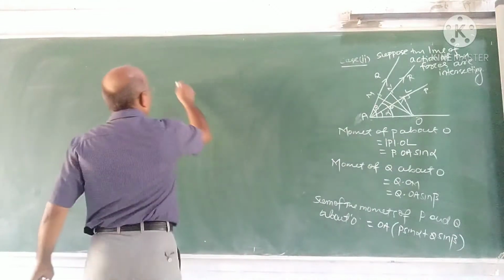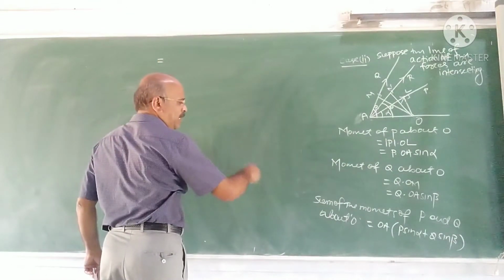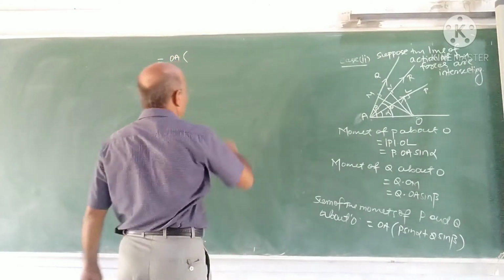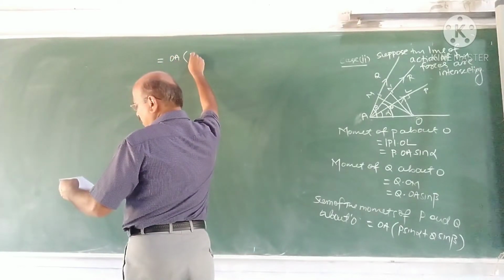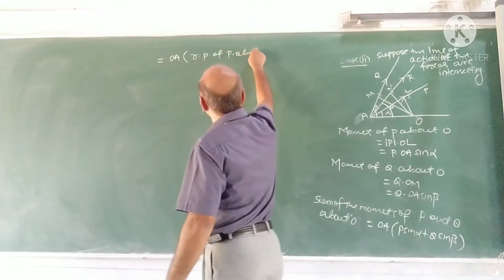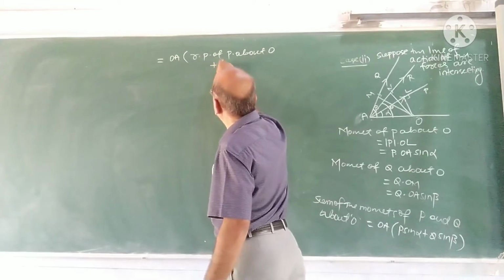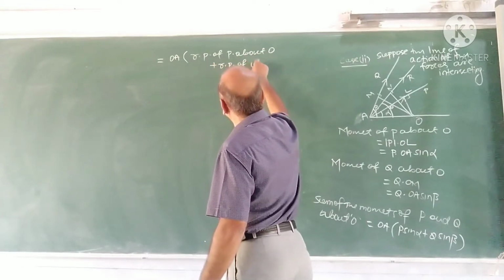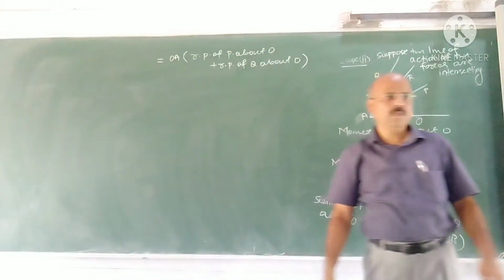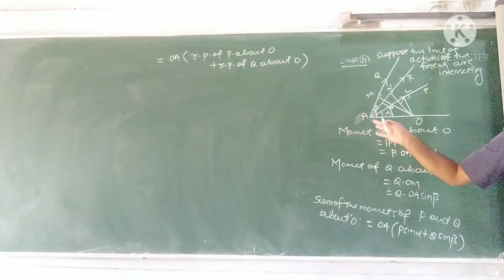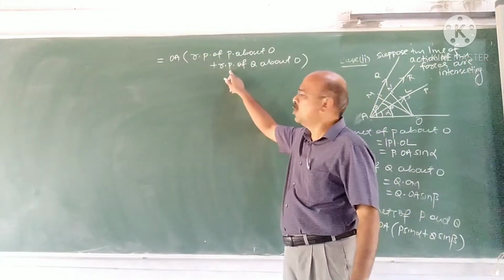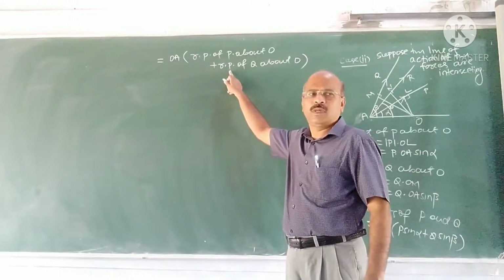Therefore, the sum of the moments of P and Q is OA into the resolved part of P plus the resolved part of Q.